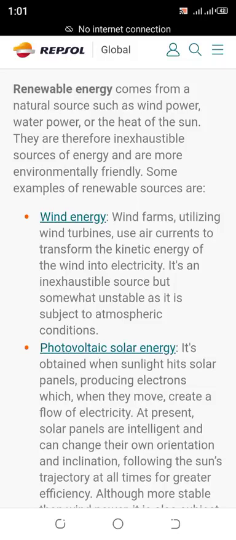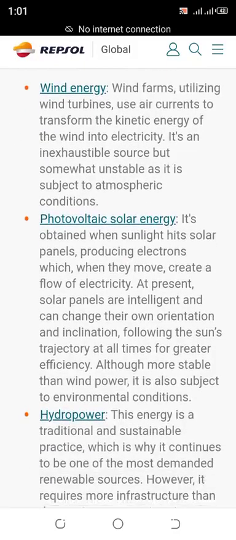Some examples of the renewable sources are wind energy. Wind farms utilizing wind turbines use air currents to transform the kinetic energy of the wind into electricity. It is an inexhaustible source but somewhat unstable as it is subject to atmospheric conditions.